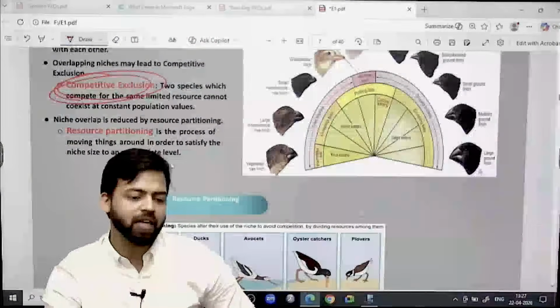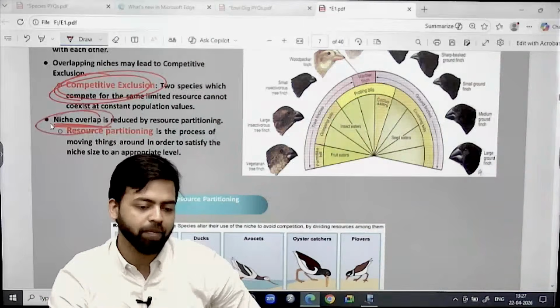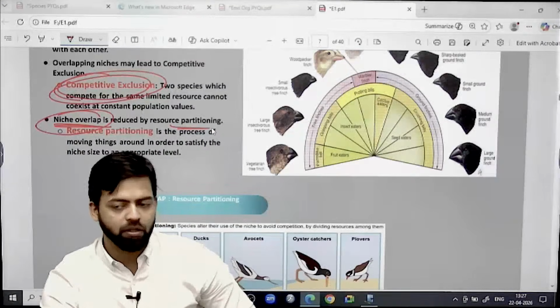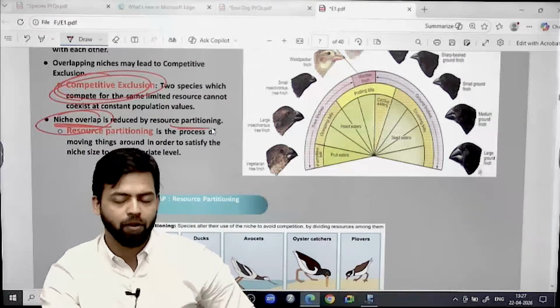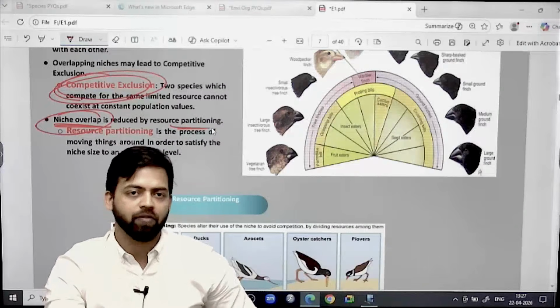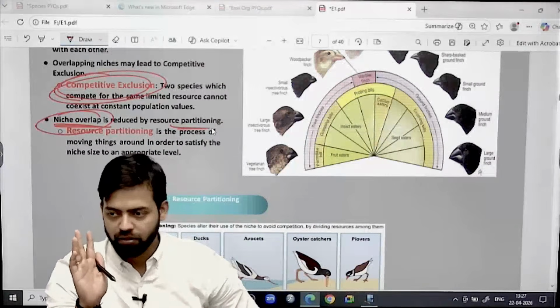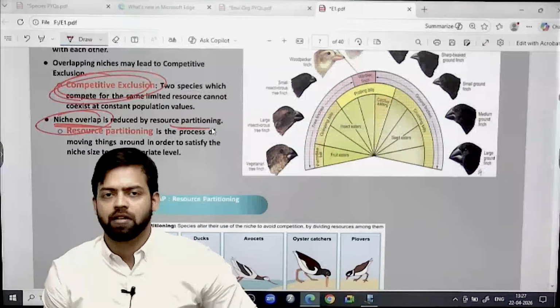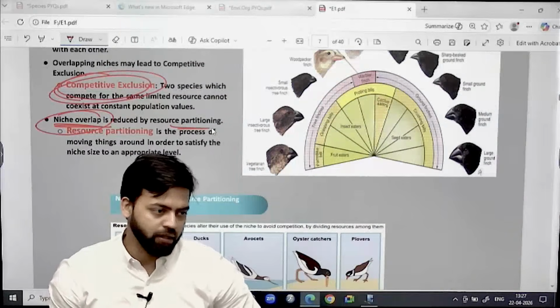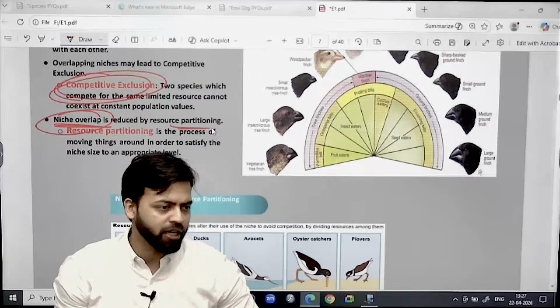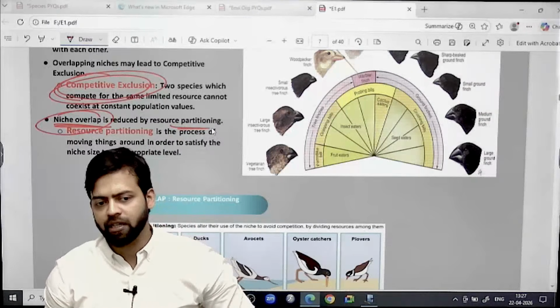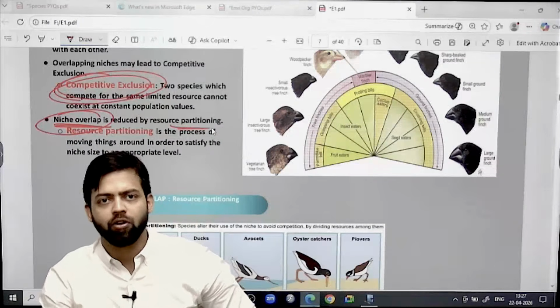Some suggest that there can be a possibility of niche overlap, resource partitioning also, but always remember, whenever it is niche, only one species can have a particular niche. Okay, always remember this thing, that there can be no exception in the case of niche. Otherwise, it will be termed as habitat. Habitat can be shared, physical space can be shared, the role cannot be shared.